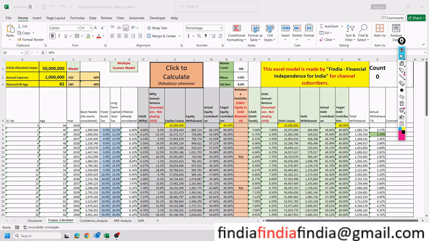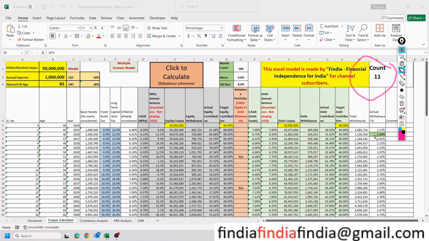So please request the calculator. My subscribers know that the calculators are free. They can have the calculator when they want. Now I'm running multiple simulations: fixed 96 years, one-time model 82 years. Now let us see how long a multiple customized model will work. If you see here, this count is changing slowly to 1, 2, 3, 4, and this is for 73 models. It's going to run now as we speak.